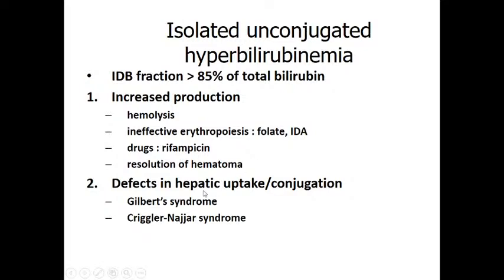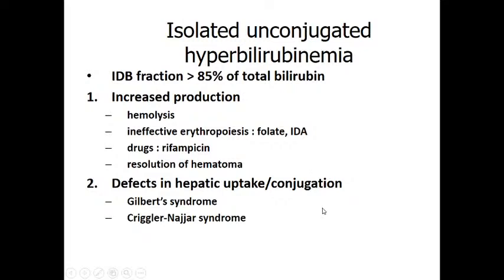And if there is a defect in the hepatic uptake, actually what is the fate of unconjugated bilirubin? Along with albumin, it is transported to the liver. There in the liver, what happens? This unconjugated bilirubin is converted to conjugated bilirubin. But here there is a syndrome, Gilbert syndrome or Crigler-Najjar syndrome. We have already discussed this in heme metabolism. Because of this, there is a defect in the uptake of unconjugated bilirubin, or a defect in the conjugation.